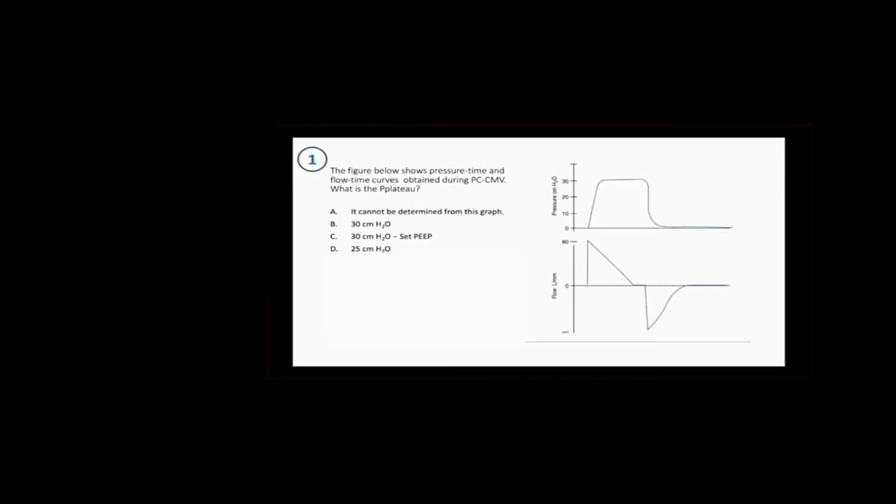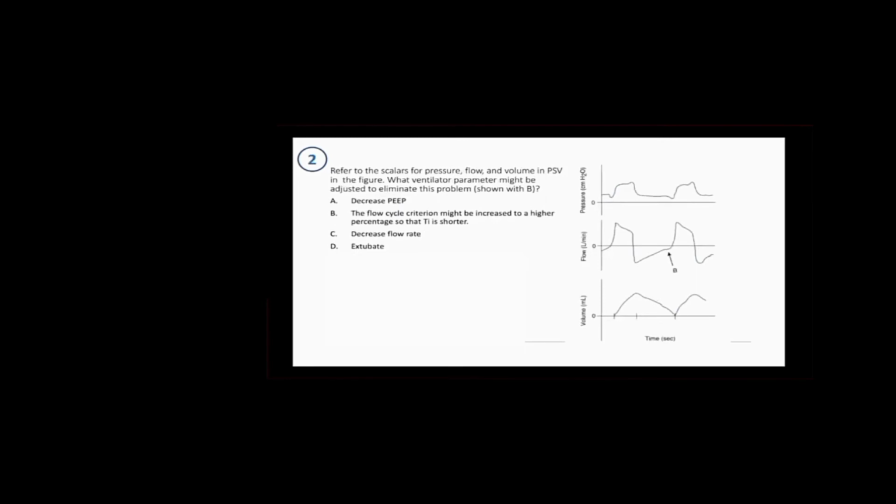Okay, let's proceed to the next question. Question 2. Refer to the scalars for pressure, flow, volume in pressure support ventilation in the figure. What ventilator parameter might be adjusted to eliminate the problem as indicated with letter B? Okay, you can see here there is an issue pointed by the marker B.